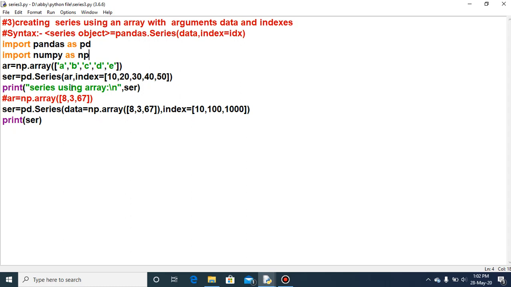By default the index would come as 0, 1, 2 if I did not write index equal to 10, 20, 30, 40, 50. But explicitly I have provided the values for the index, and those values are 10, 20, 30, 40, 50. Why have I given 5 values as the index? Because there are 5 data values, therefore 5 respective index values. And at last is the print statement, print scr.